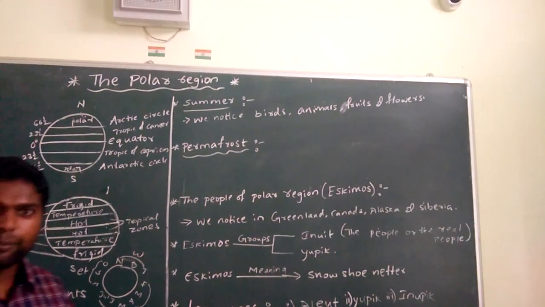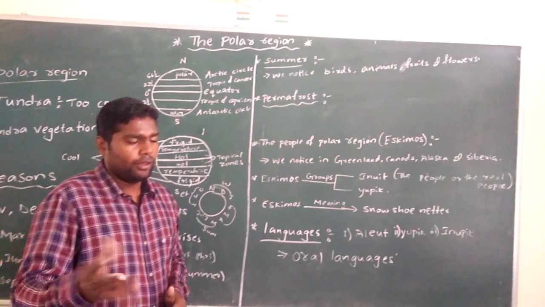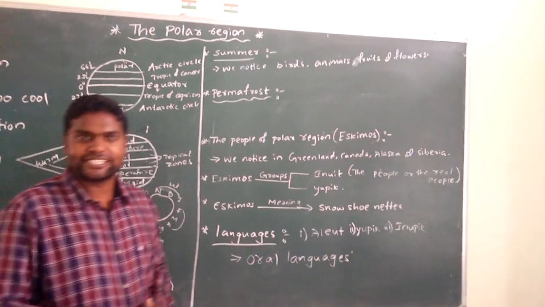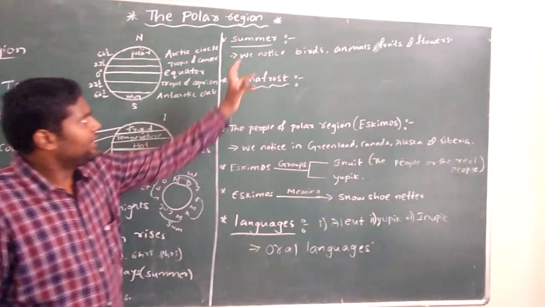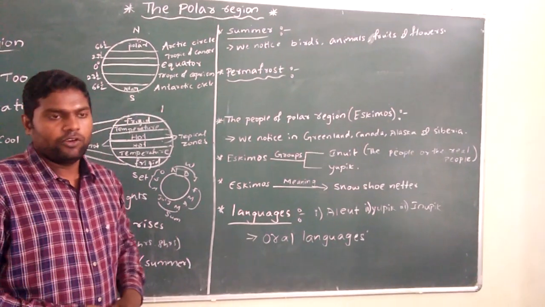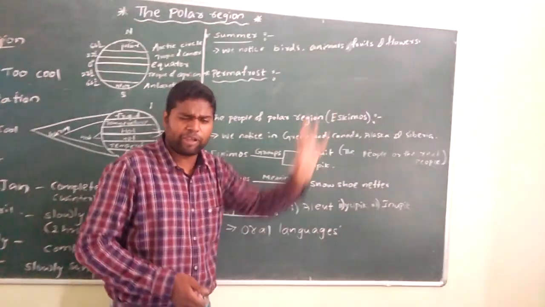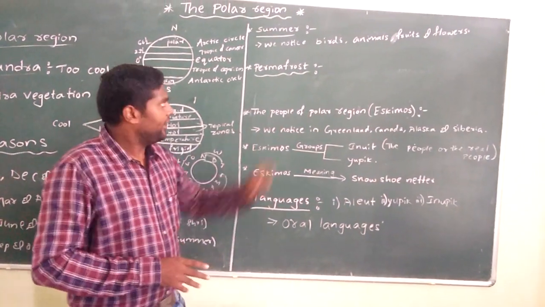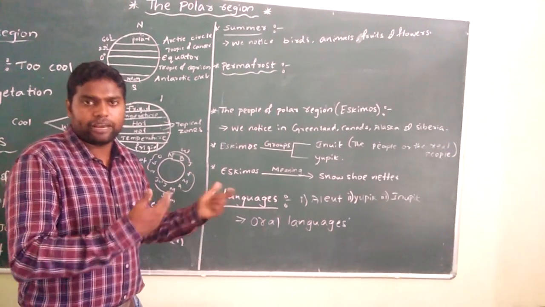If you see summer, in other places we experience too hot conditions, because of that all the trees get dry. But if you see the polar regions, here in the summer season we notice birds, animals, fruits and flowers. Why? Because here the summer is not too hot. In the summer season it does not experience too hot conditions. Actually even in the summer it remains cool.